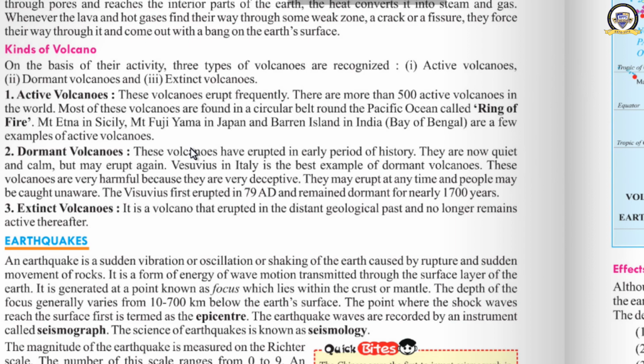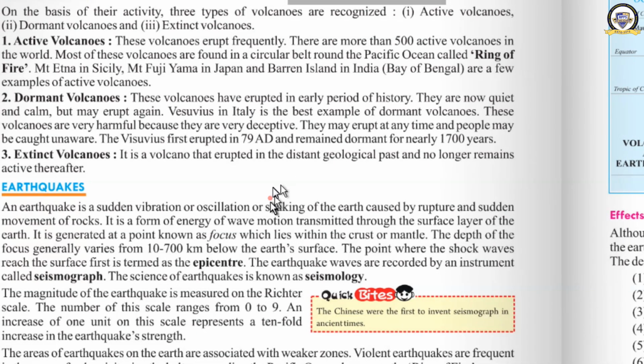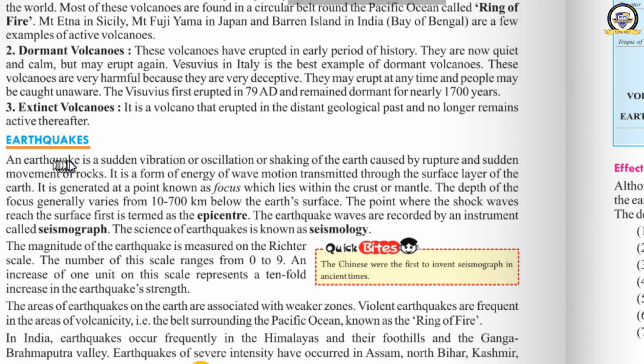You have understood about volcanoes? Okay, you have to learn the diagram of volcano. Now next we are moving to one more effect of the movements of the earth, that is what? Earthquake. What is earthquake? It is a sudden vibration or oscillation or shaking of the earth caused by rupture and sudden movement of the rocks. What happens? Inside the earth, there may be a sudden movement and rupture of the rocks. As a result, shaking or vibration or oscillation takes place on the surface of the earth. That is called an earthquake.